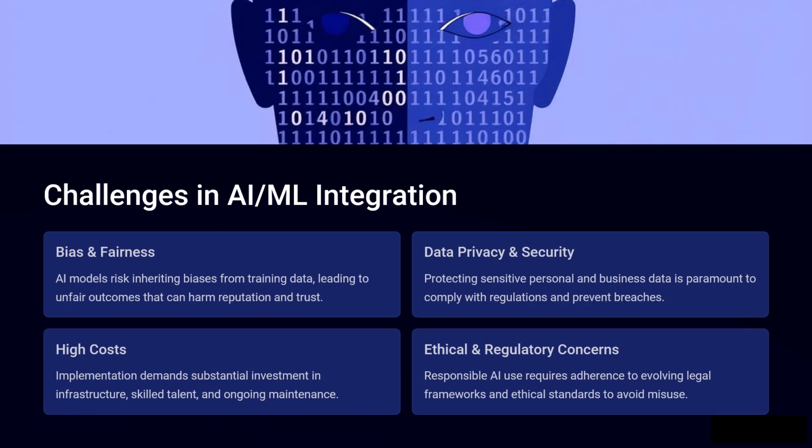Bias and fairness. AI models risk inheriting biases from training data, leading to unfair outcomes that can harm reputation and trust. Data privacy and security. Protecting sensitive personal and business data is paramount to comply with regulations and prevent breaches. High costs. Implementation demands substantial investment in infrastructure, skilled talent, and ongoing maintenance. Ethical and regulatory concerns. Responsible AI use requires adherence to evolving legal frameworks and ethical standards to avoid misuse.